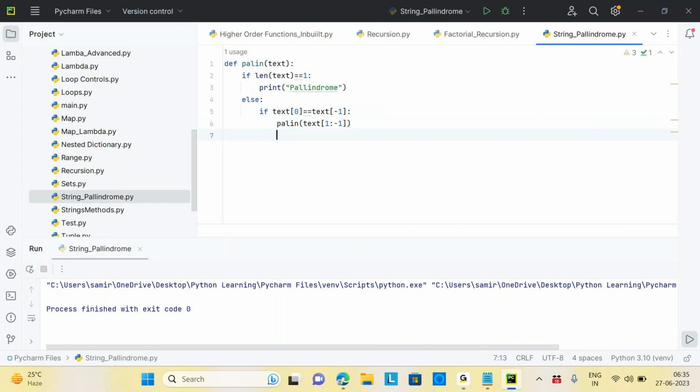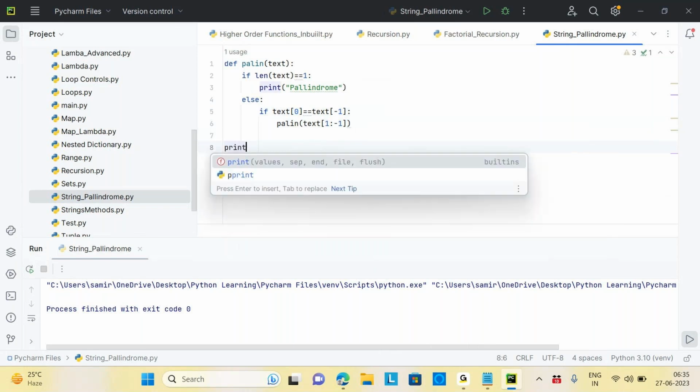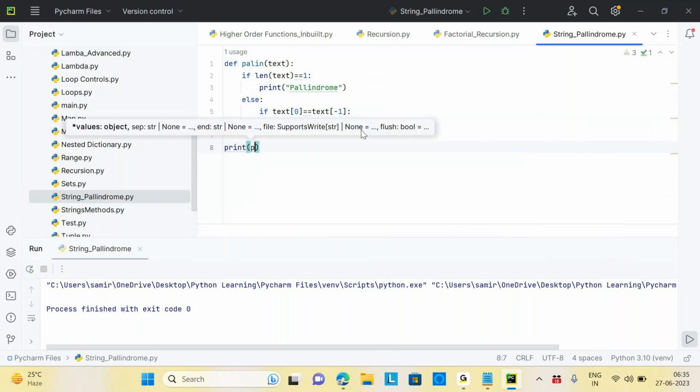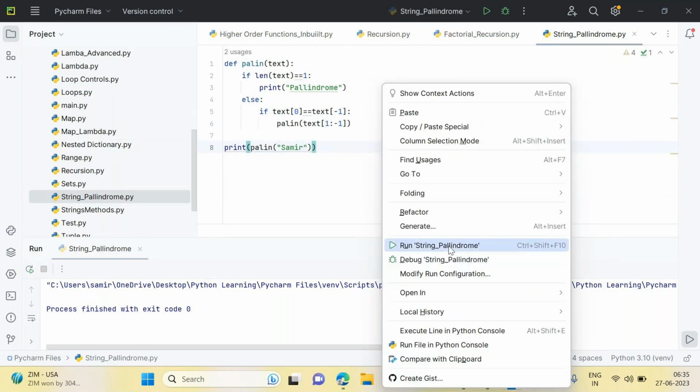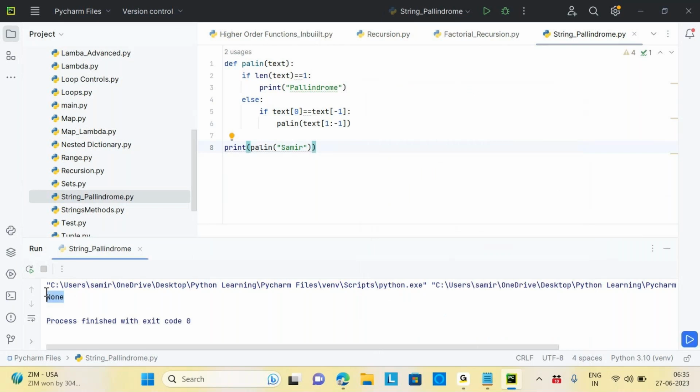And print, let's take my name. It gives None, because we are not giving anything here.